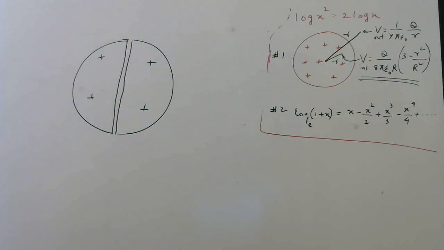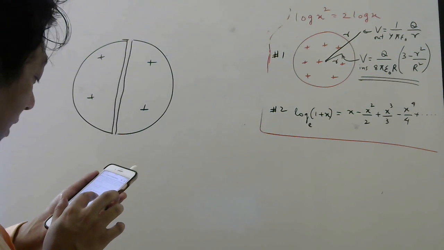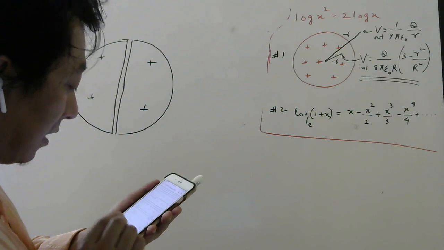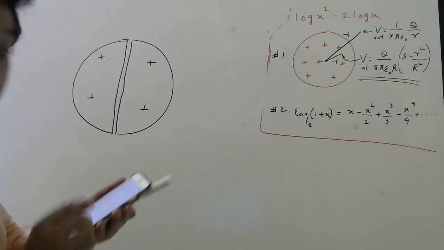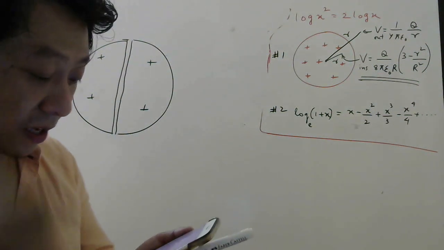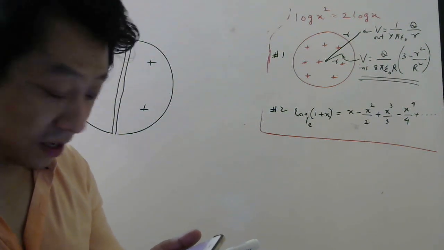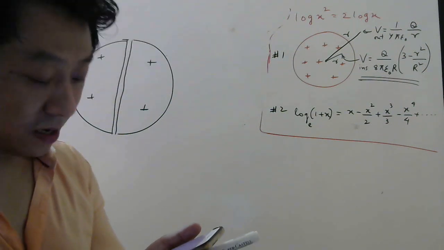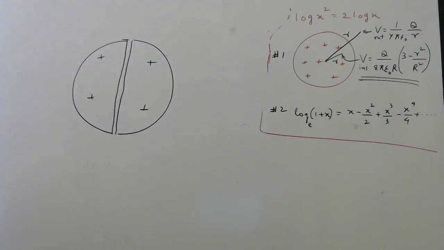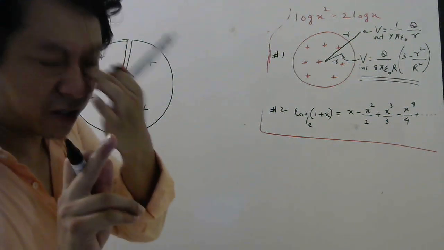Okay. Now they are saying a small particle with negative charge, initially at rest far from the sphere, approaches it along the line of the tunnel, reaches its surface with a speed v, and passes through the tunnel. What will be its speed at the center of the sphere? So very interesting question. This is a solid positively charged sphere. Okay, so don't think of formulas of shell.